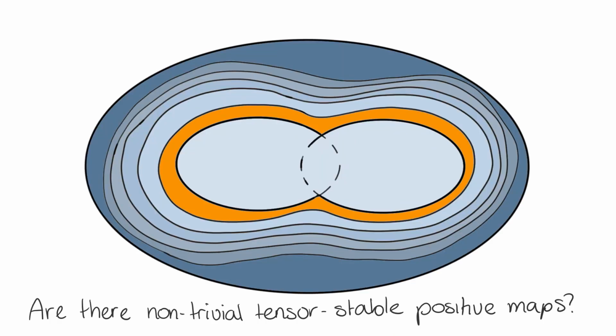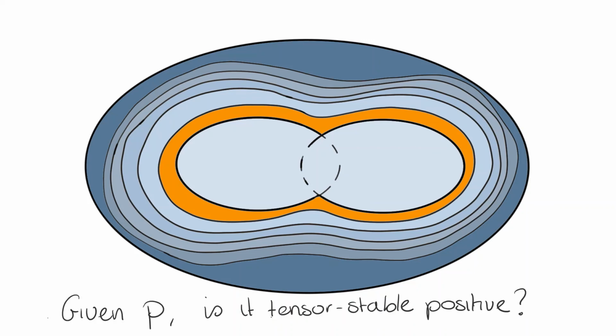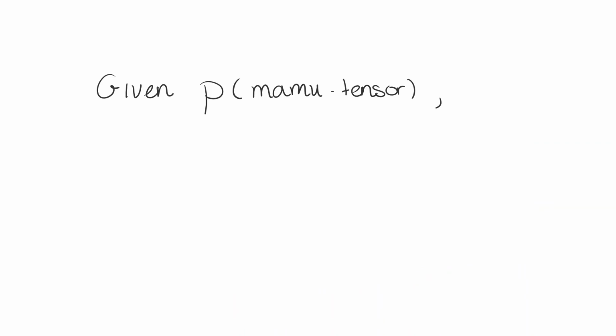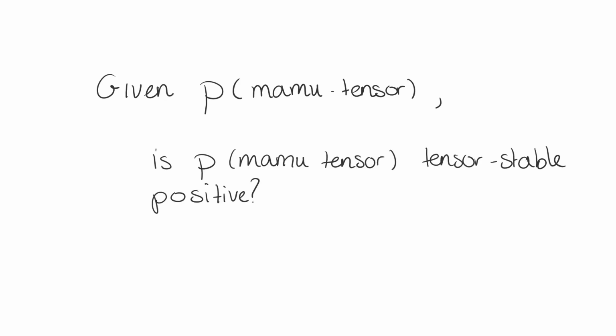The second line of our results is about undecidability. Instead of asking the question, are there any non-trivial tensor stable positive maps, we reformulate the problem as a decision problem. Given a positive map P, is it tensor stable positive? We study the computational complexity of this problem, and we prove undecidability of a very related problem, namely, given a map P on a specific input called the matrix multiplication tensor, is this tensor stable positive? This problem is undecidable.